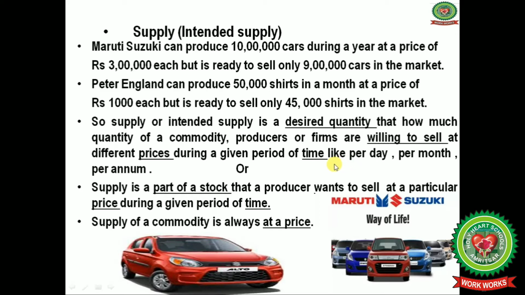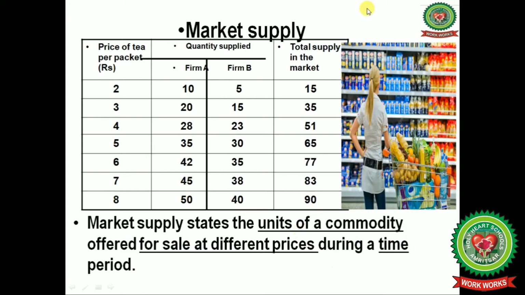Because supply is a flow concept, supply depends upon the demand and price also. So supply is a part of the stock that a producer wants to sell at a particular price during a given period of time. So supply of a commodity is always at a price.